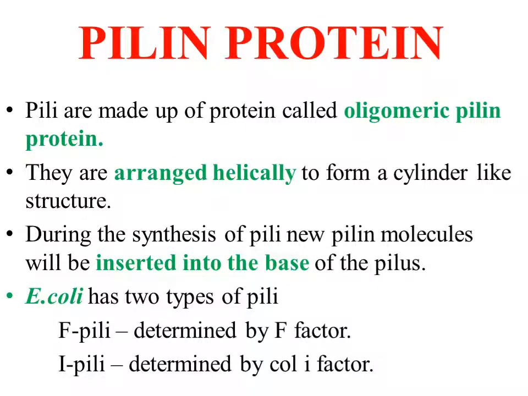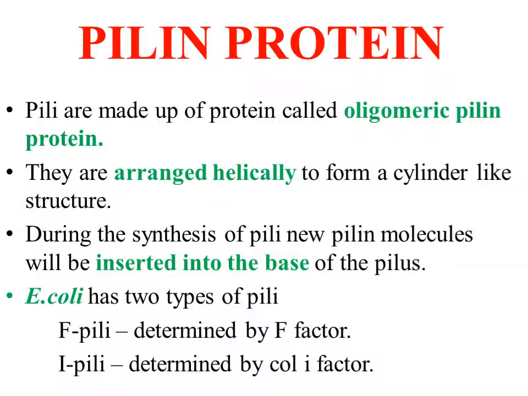Pilin protein: these are the proteins which make up the pili. The name of the protein is oligomeric pilin protein. They are arranged helically, which in turn forms a cylinder-like structure. During the synthesis of pili, new pilin molecules are inserted into the base of the pilus. But this is not the case with flagella. In flagella, new molecules are added to the tip of the growing flagellum, but here it is vice versa.